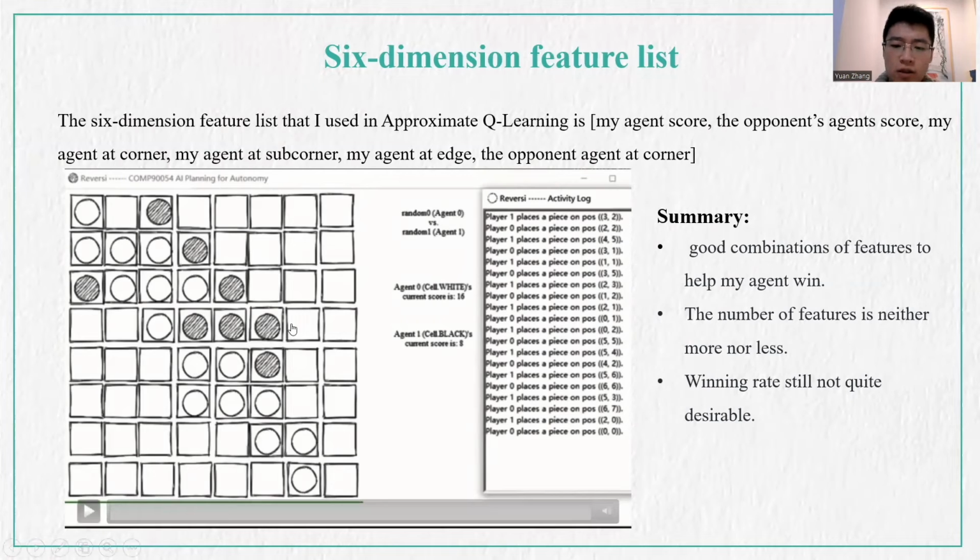If it chooses 6-2, my agent will have the highest score compared with other possible states. In this case, it proves that the new feature list functions properly. It has a good combination of features to help my agent to win. And the number of features is neither more nor less. The last one is that the winning rate is still not quite desirable.